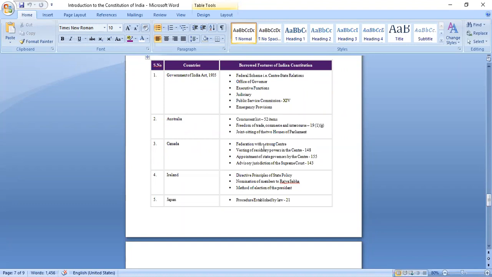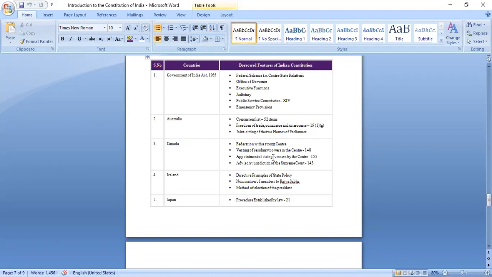So they were: federation with a strong center. The federal scheme is borrowed from the Government of India Act, right? That there would be a division of powers between center and state. But the concept that the center would be stronger compared to the states, that more powers are given to the center, and also during emergency the center is given more authority, that concept is borrowed from the Constitution of Canada.